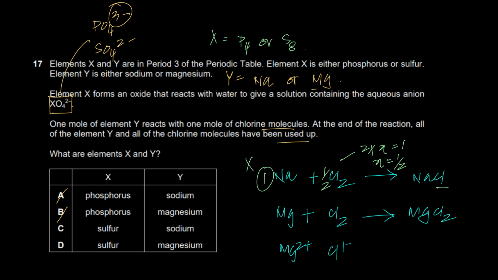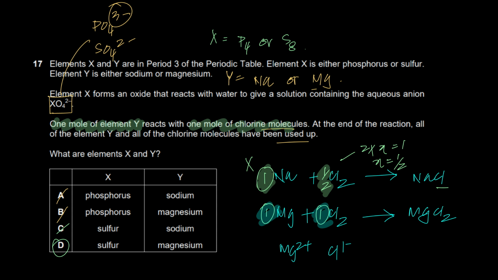Sodium cannot be the correct answer. Why? Because for 1 mole of sodium, half a mole of chlorine is required. And he's saying for 1 mole of this element Y, 1 mole of chlorine is required. Not half, 1 mole. And yes, for 1 mole of magnesium, 1 mole of chlorine is absolutely required. So these are very basic, no rocket science whatsoever. So for 1 mole of chlorine, 1 mole of magnesium is required. Therefore, D is the correct answer.